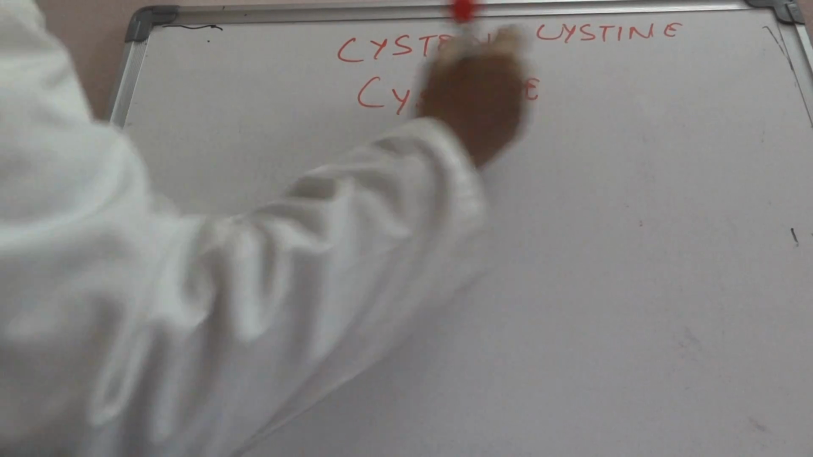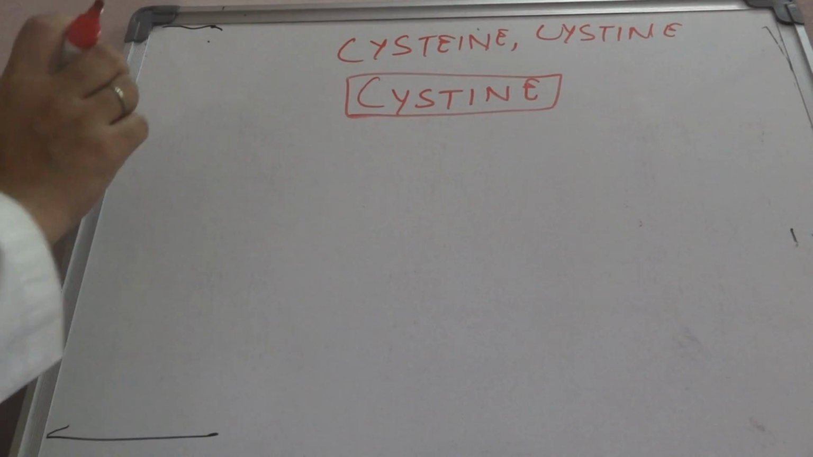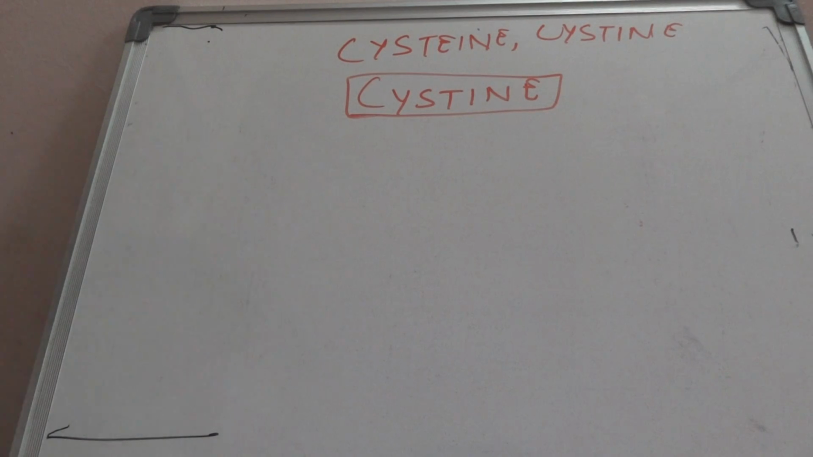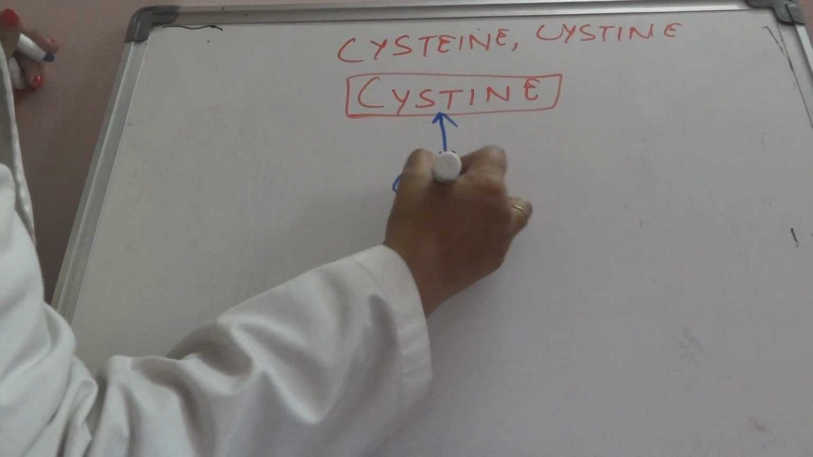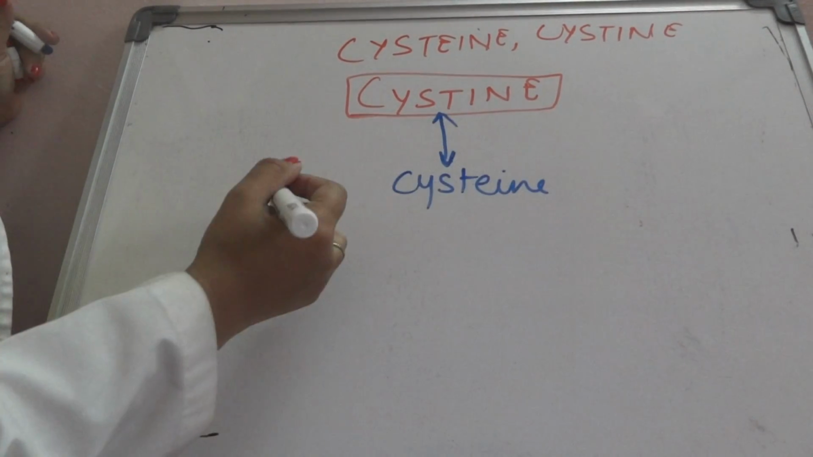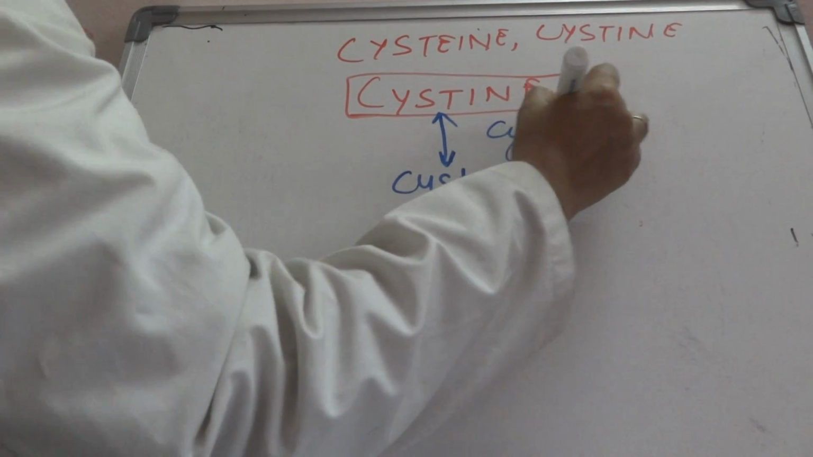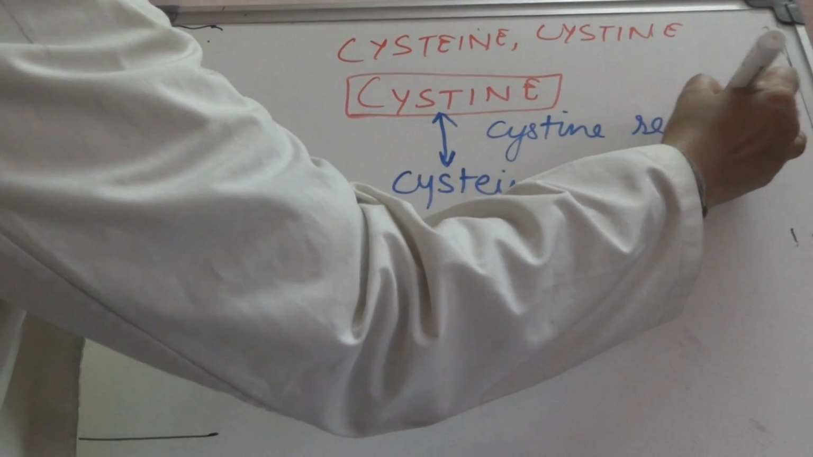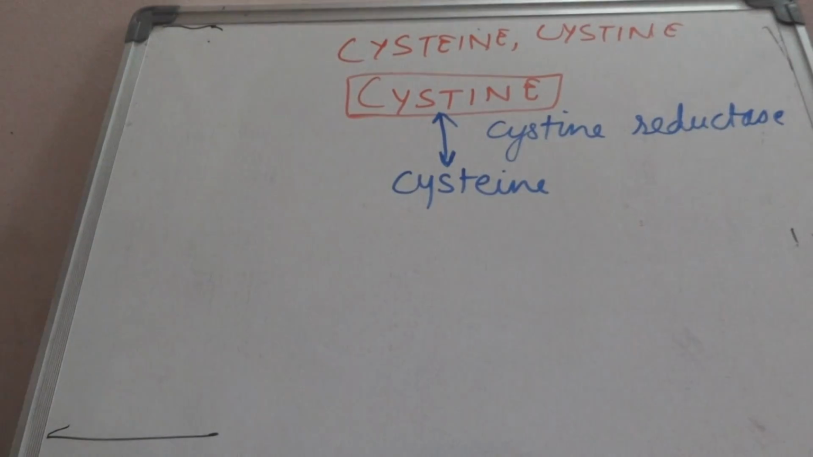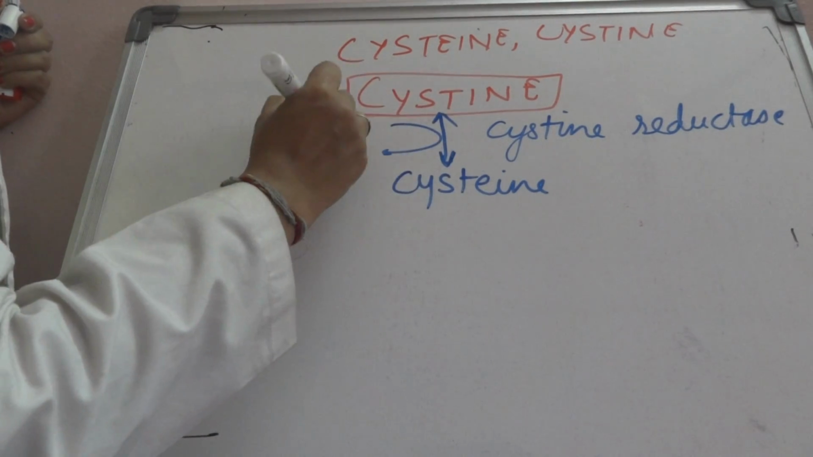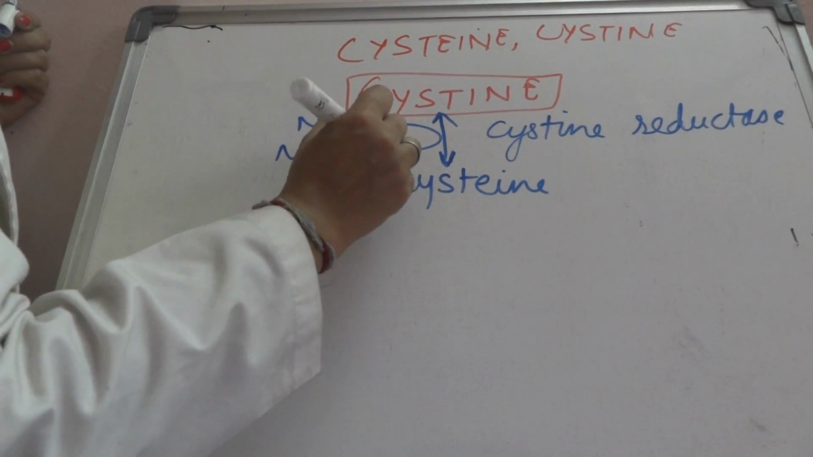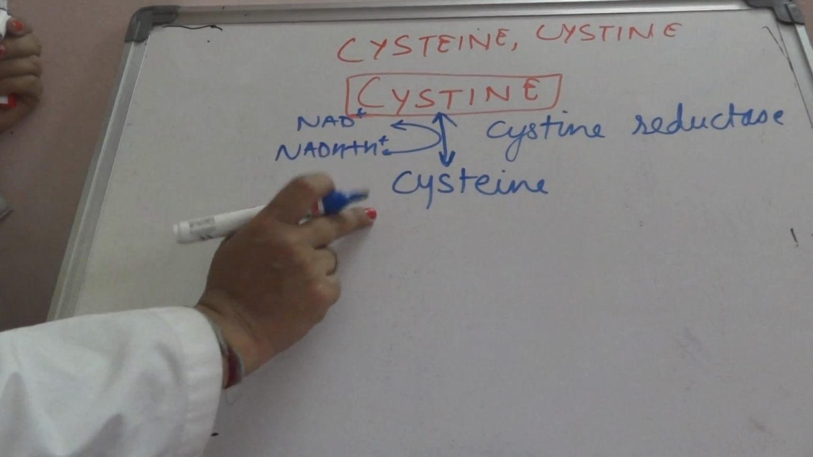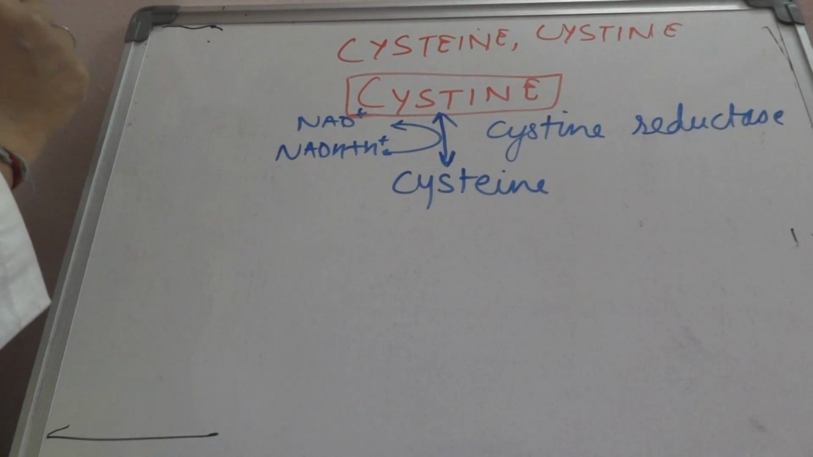So it starts with cystine, okay? This cystine will form cysteine. It is an interconvertible reaction. This cystine will form cysteine in the presence of enzyme cystine reductase. So cystine reductase will convert cystine to cysteine, and what will be used is NAD plus, NADH plus H plus. This is a reversible reaction, cystine to cysteine or cysteine to cystine. The enzyme is cystine reductase.